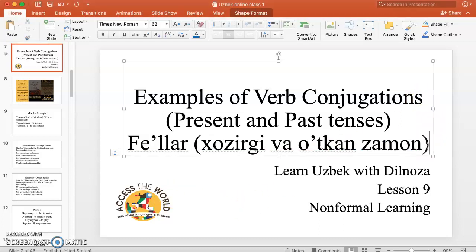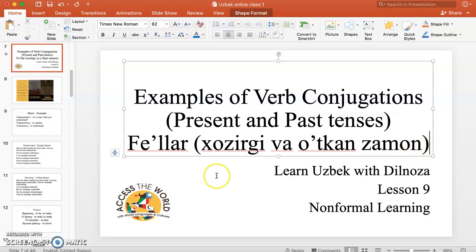Today we will be talking about verbs and especially we'll be conjugating. You will see examples with the present tense and past tense. Okay? Fe'l means verb. To conjugate means tuslamoq, but here I couldn't add it. So let's go ahead and practice.